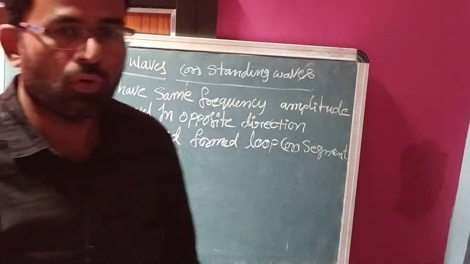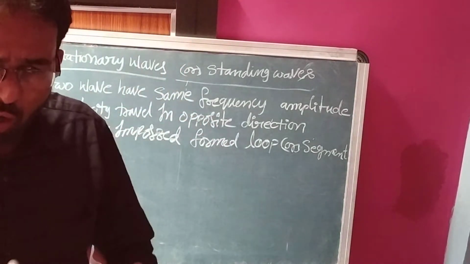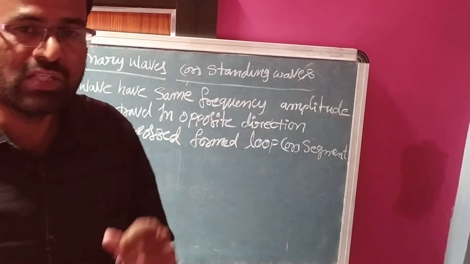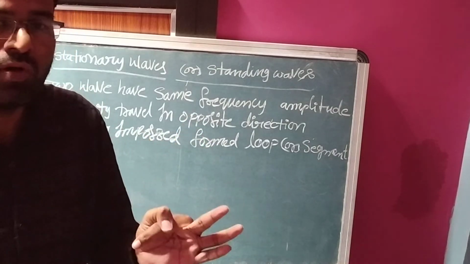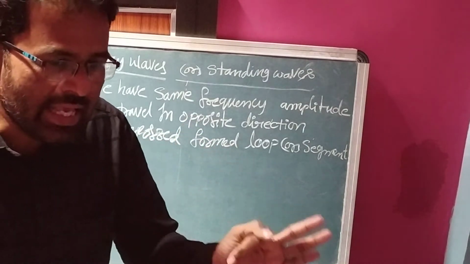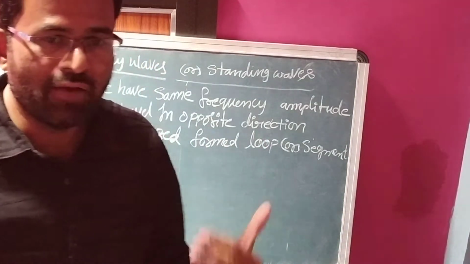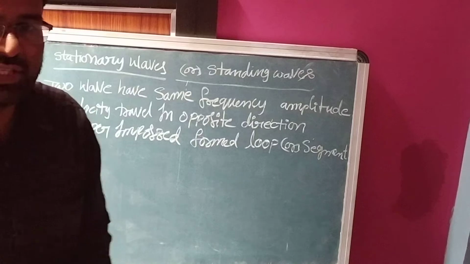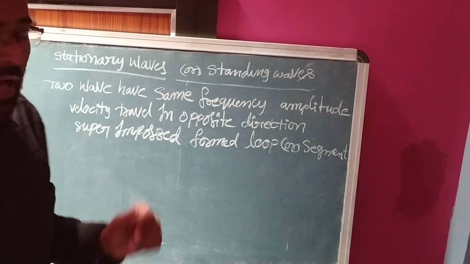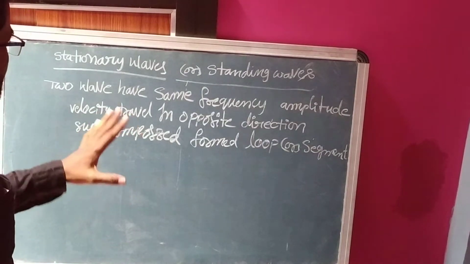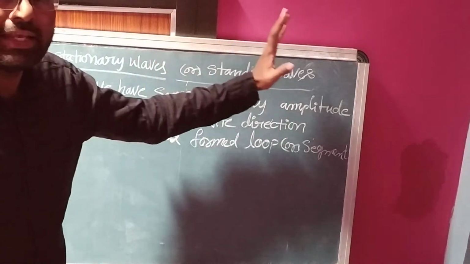Today I am going to discuss a topic: waves. What is a wave? A wave is a kind of disturbance that propagates from one place to another. In waves, there are longitudinal waves and stationary waves. We already discussed longitudinal waves. Now in this class we are going to discuss stationary waves, or standing waves.